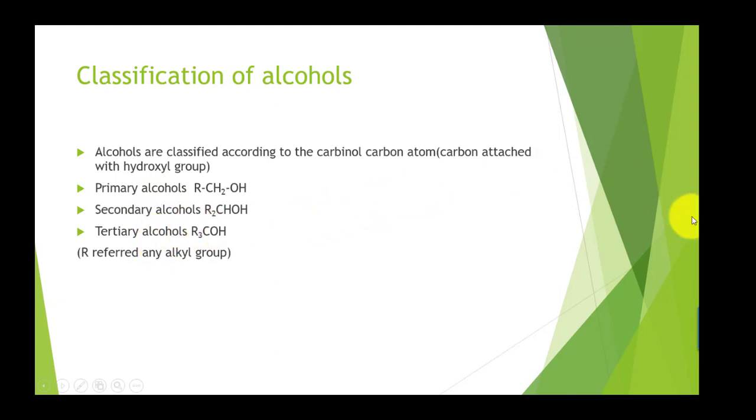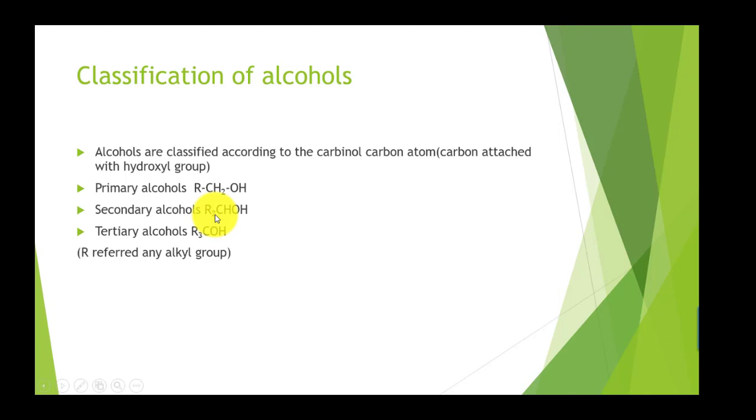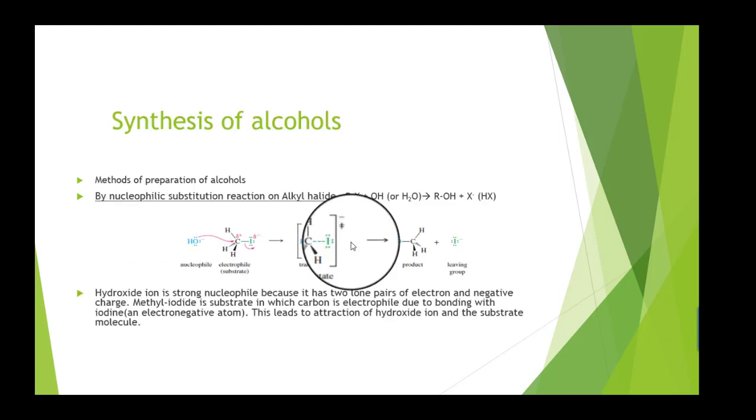When the carbinol carbon atom is attached with one alkyl group, that is called a primary alcohol. When it is attached with two alkyl groups, that class of alcohol is called a secondary alcohol. When it is attached with three alkyl groups, that class of alcohol is called a tertiary alcohol. Now these primary, secondary and tertiary alcohols differ in their reactivity towards different compounds.